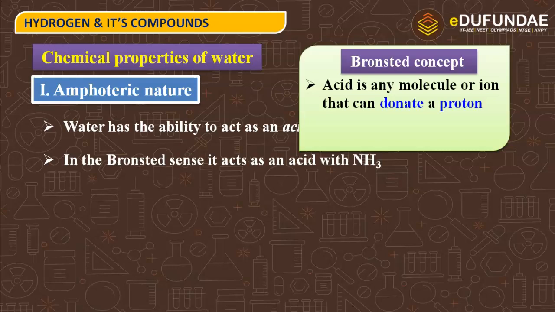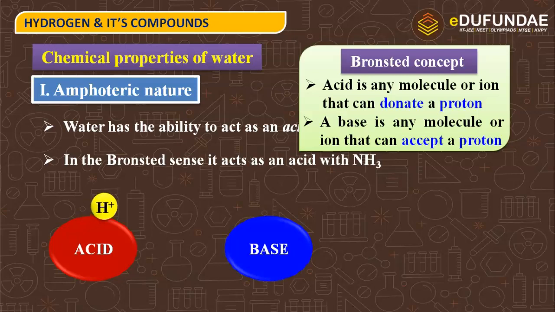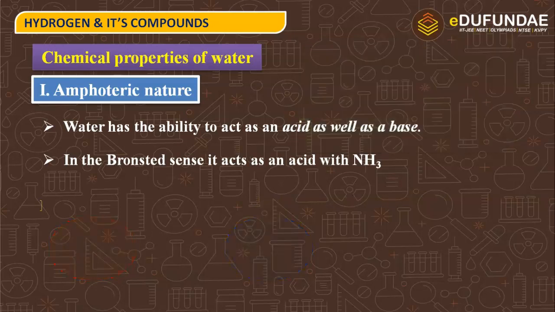Any molecule or ion, if able to donate a proton, that is H positive ion, then it behaves as an acid. And what about a base? The base is any molecule or ion that can accept a proton. So what is the acid doing? It is donating, or we can say releasing, H positive ion, and that H positive ion is accepted by the base.